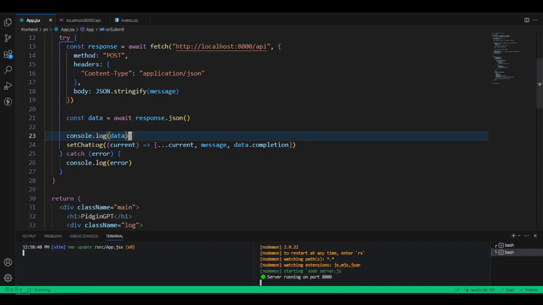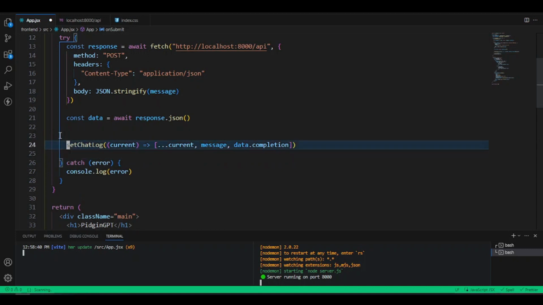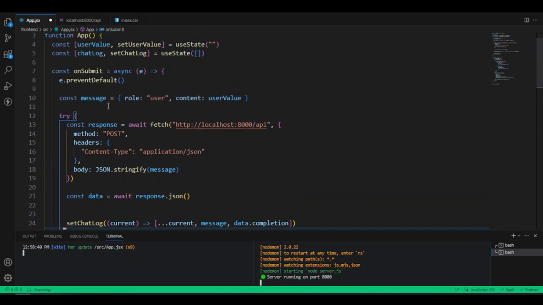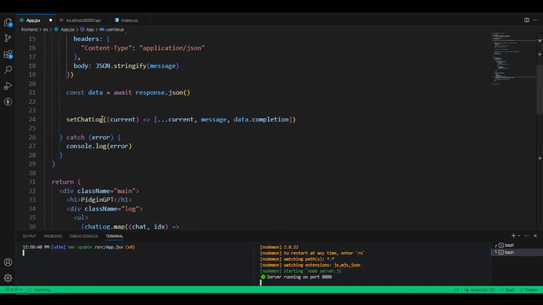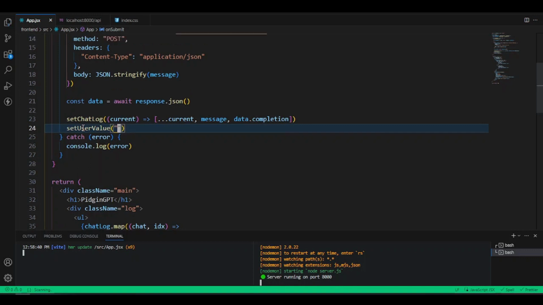What we want first is to quickly clean the console log out, and then underneath this function, underneath this hook where we set this hook, we want to do something. So we want to clear all the items we have inside here. We want to reset them back to this value here. Remember, I said whenever the value changes, we update the state here, but we don't want to update the state. Instead, we want to update the state but give it back its default value, which is setUserValue, and we want to set this user value to just an empty string. So this will help us clean the value whenever we do.